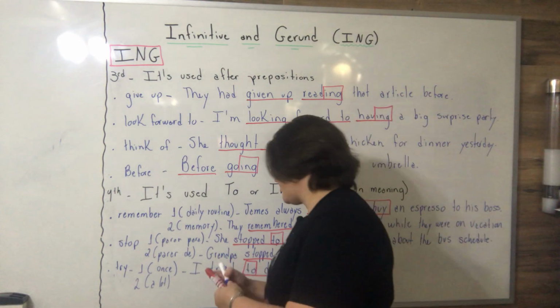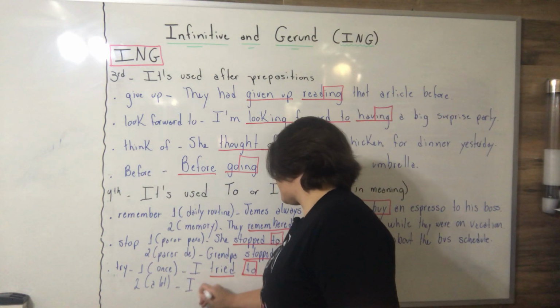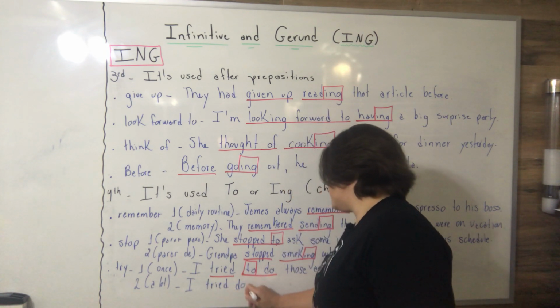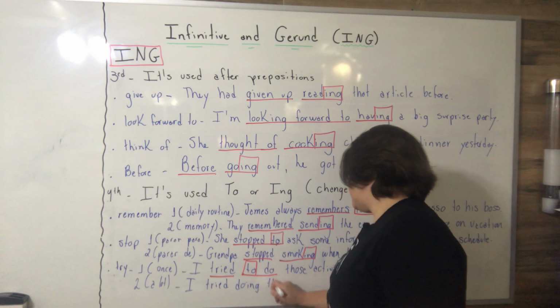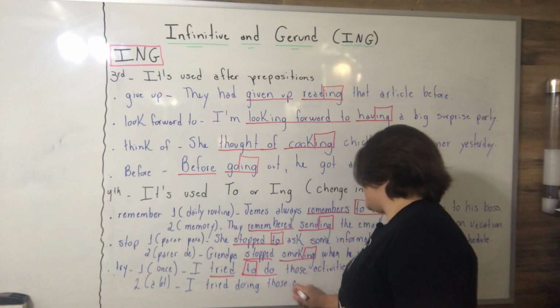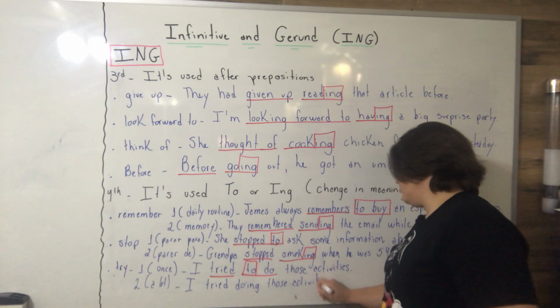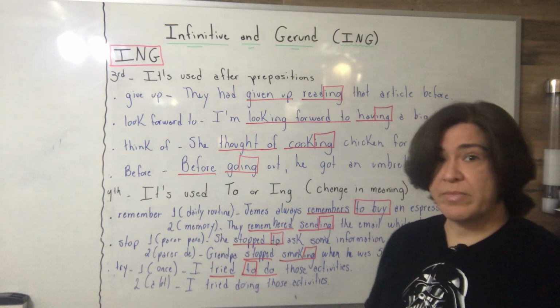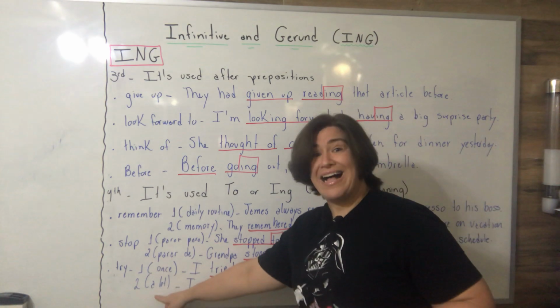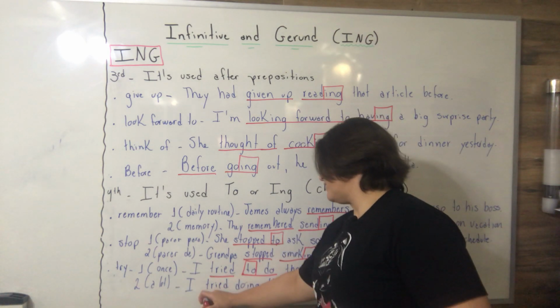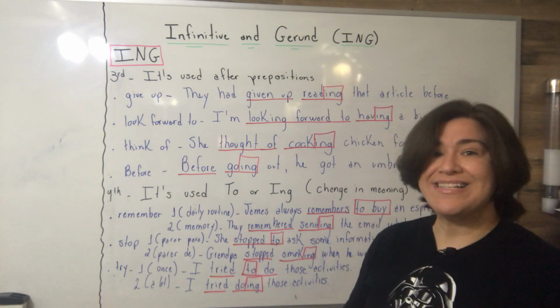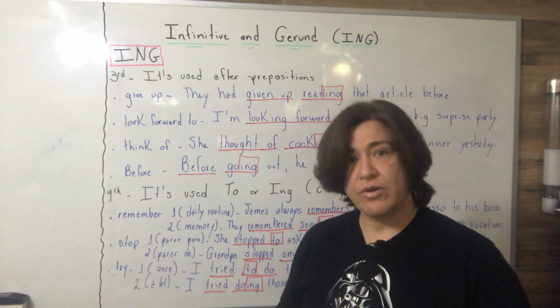So I tried doing those activities. So now you know this person pushed it to the limit, right? Tried a lot. So when you have try and the next verb in gerund, it means a lot, okay?